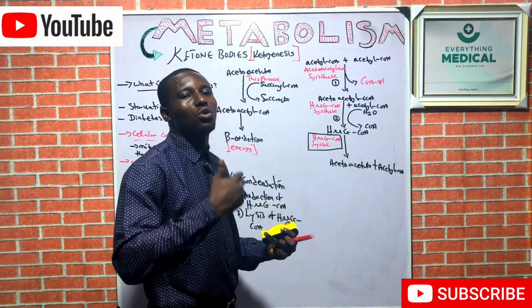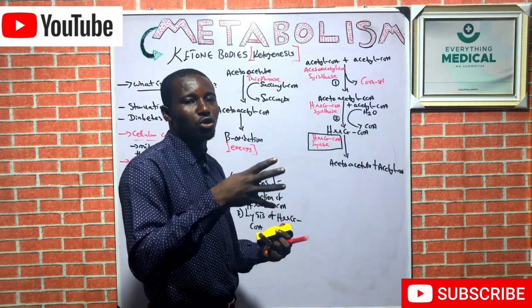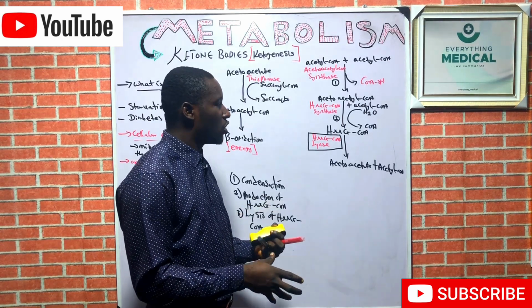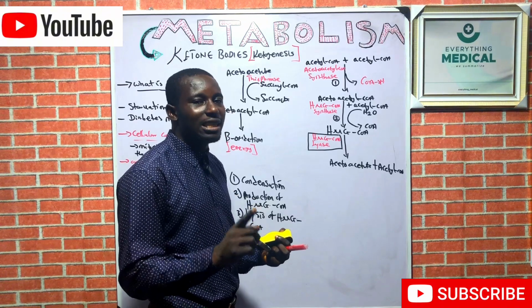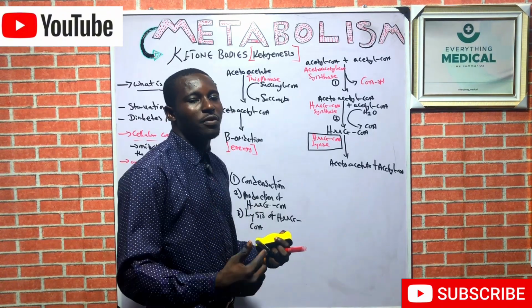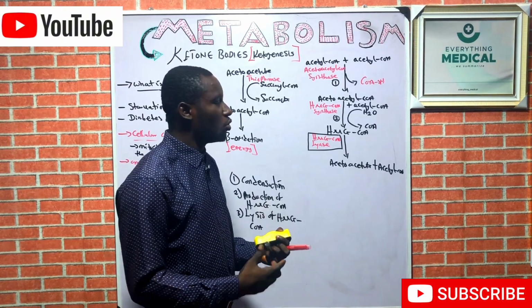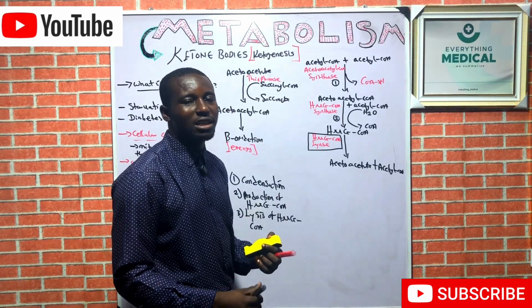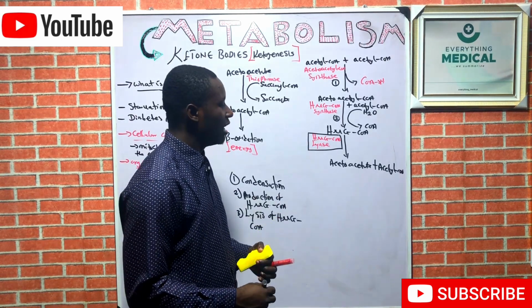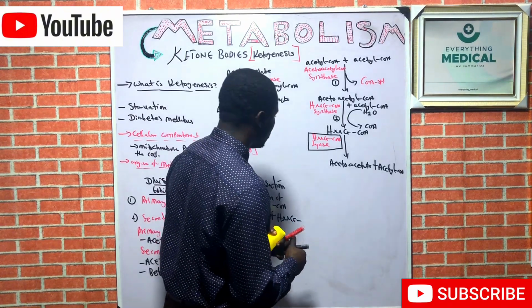But in respect to that energy production, it is being produced from where? The liver. Because the liver is the only organ that has the enzyme that features in the production of the ketone bodies, which is HMG-CoA lyase, a hepatic enzyme. We call it hepatic HMG-CoA lyase enzyme. So that is how it goes.